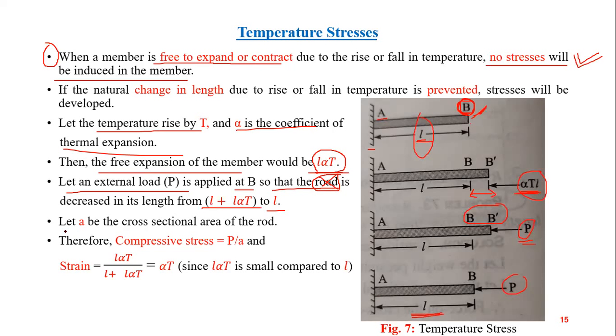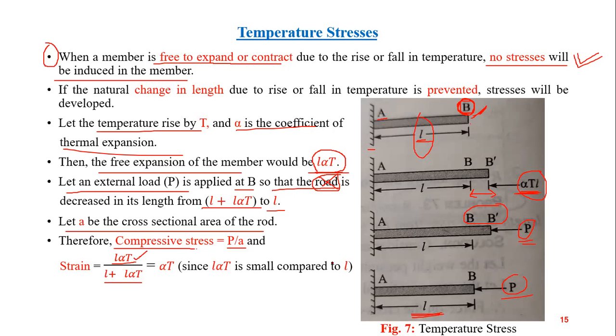Let A be the cross-sectional area of the rod. So compressive stress due to this load will be P by A. That is simple, stress is load upon area. Now what will be the strain? Change in length upon original length: L alpha T upon L plus L alpha T. Why here?